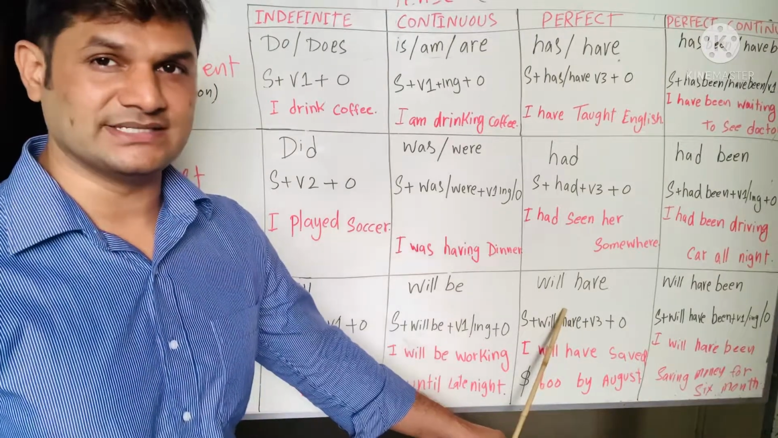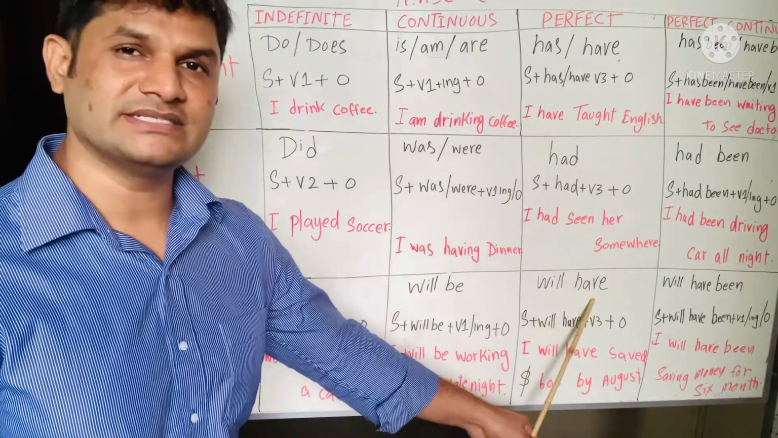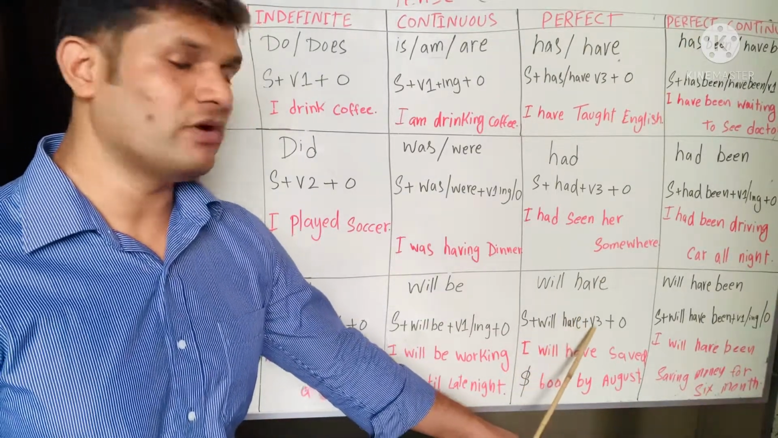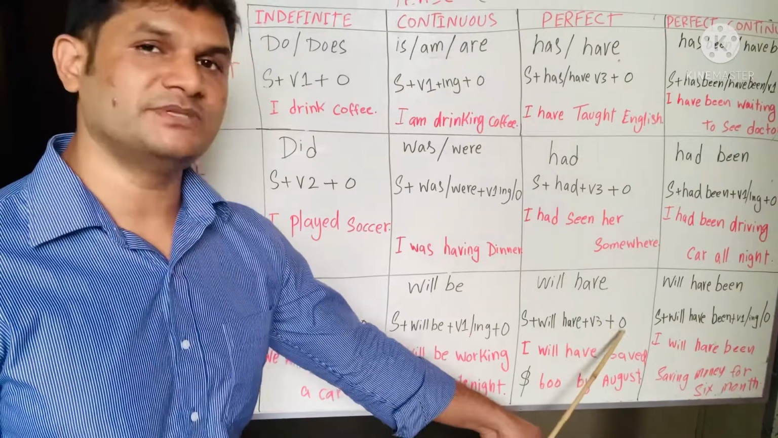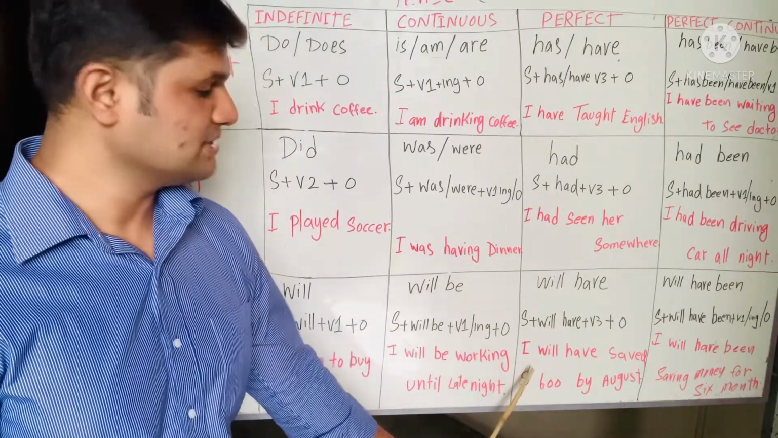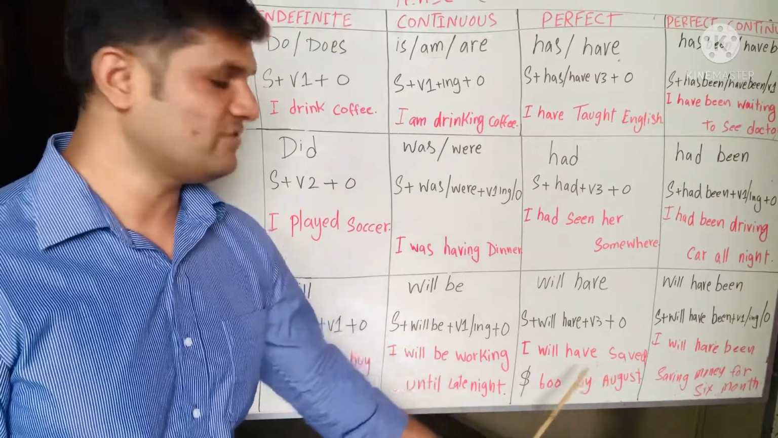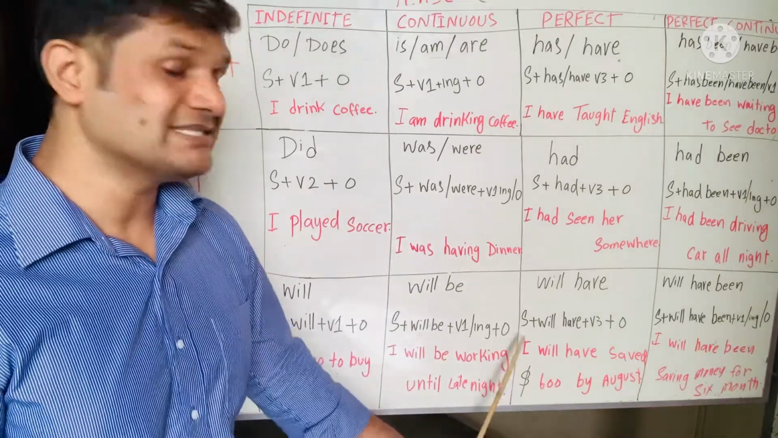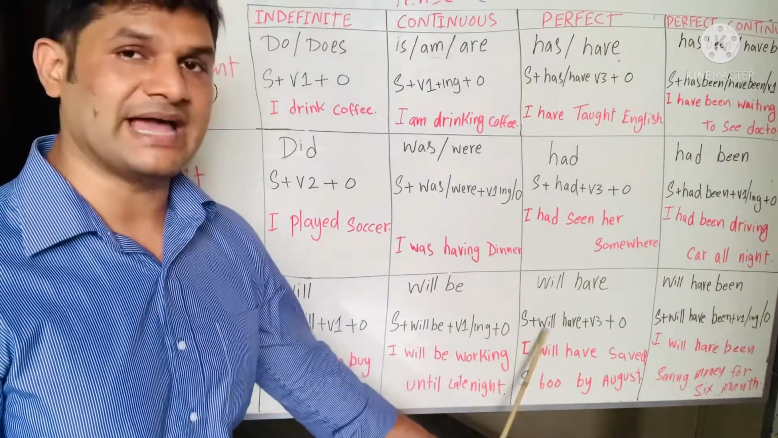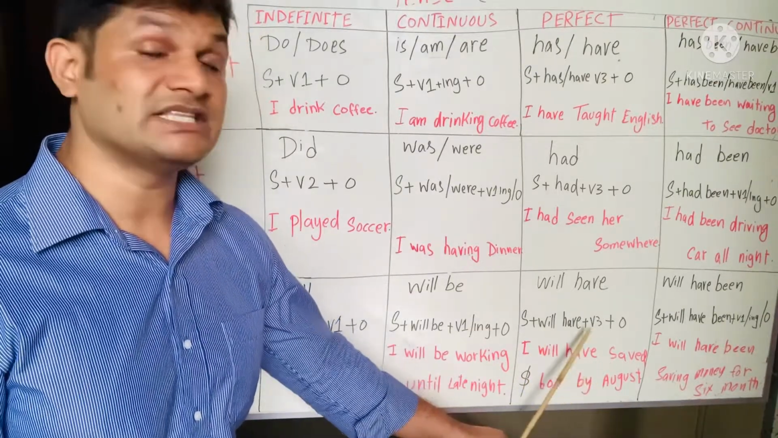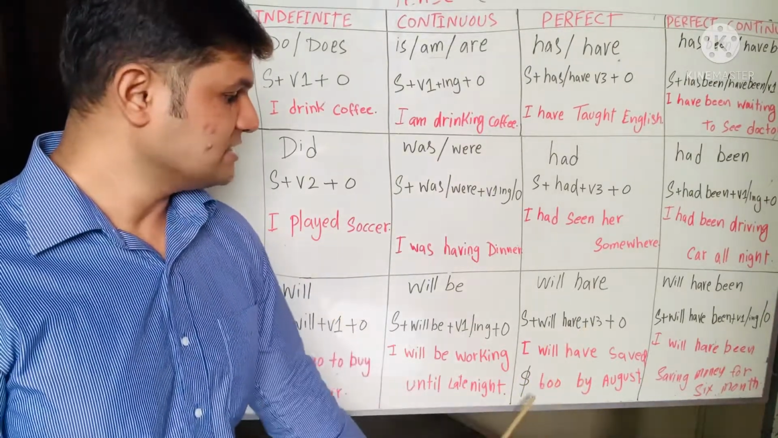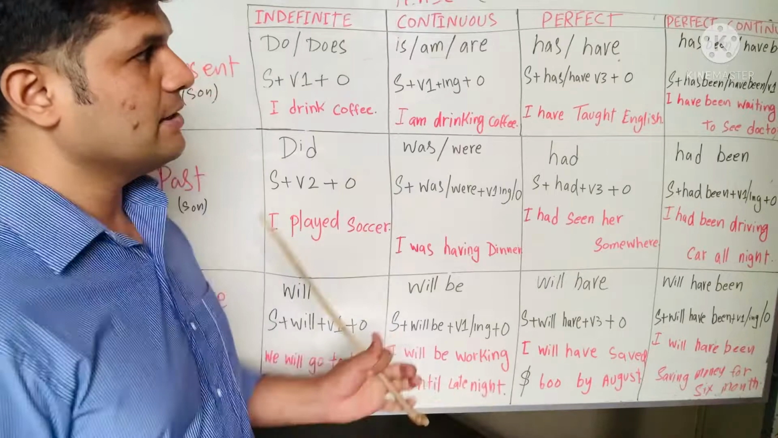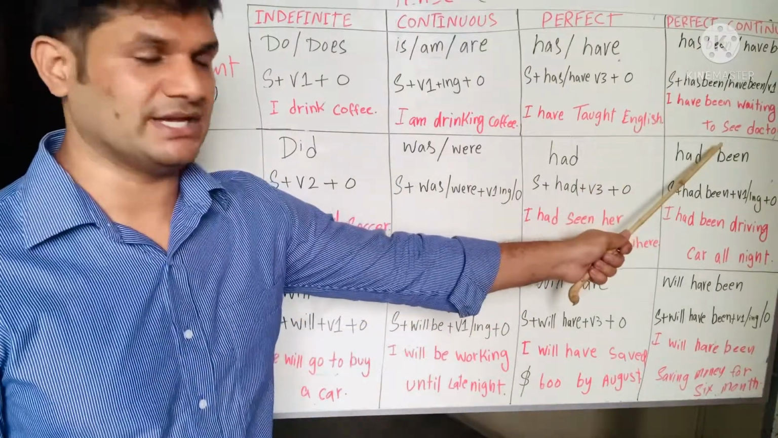Future perfect tense. Will have is a helping verb. Subject plus will have plus verb third form plus object. Look at the sentence: I will have saved $600 by August. So you can see I is a subject, will have is a helping verb, saved is a third form of verb, and $600 is an object.